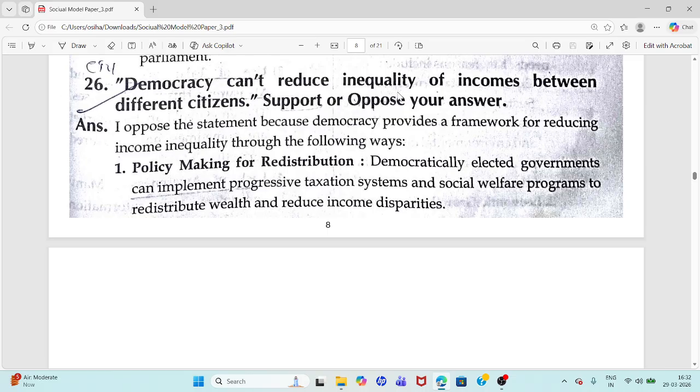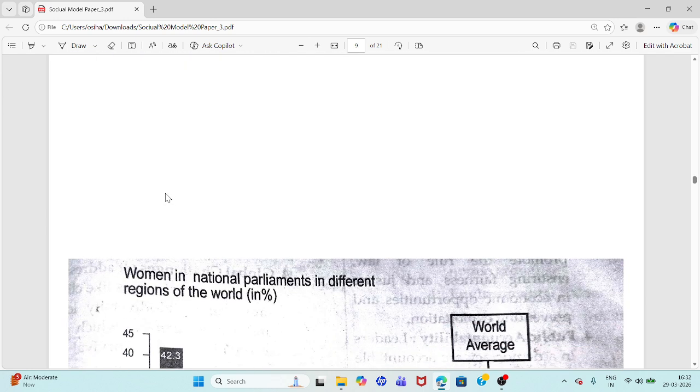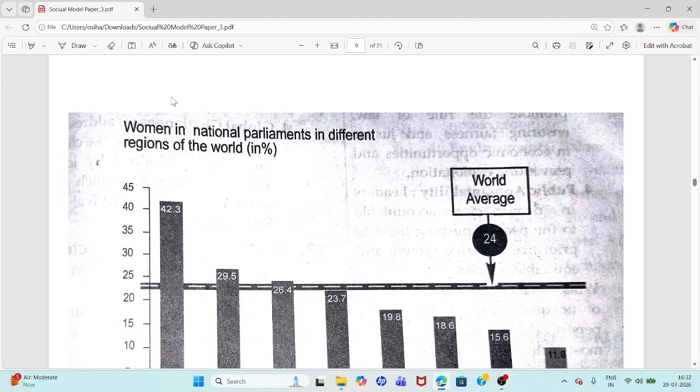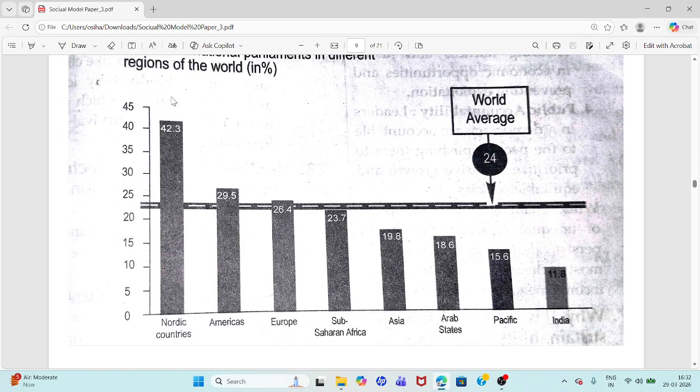Democracy can't reduce inequality of incomes between different citizens. Support or oppose your answer. I oppose this statement because democracy provides a framework for reducing income inequality through the following ways. Okay, this is a bar graph again I have given.